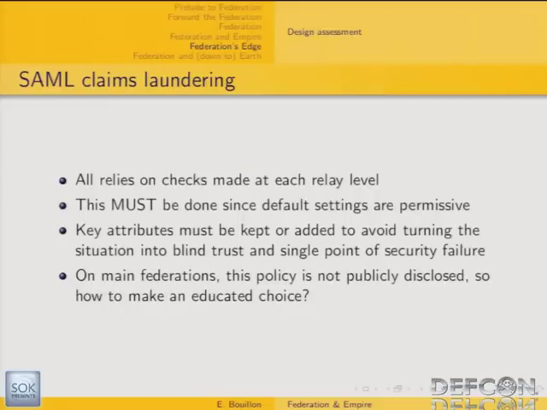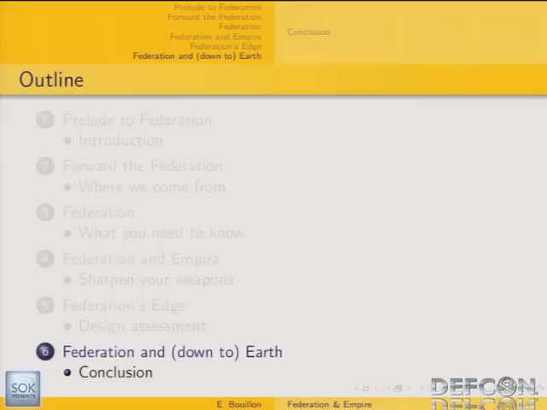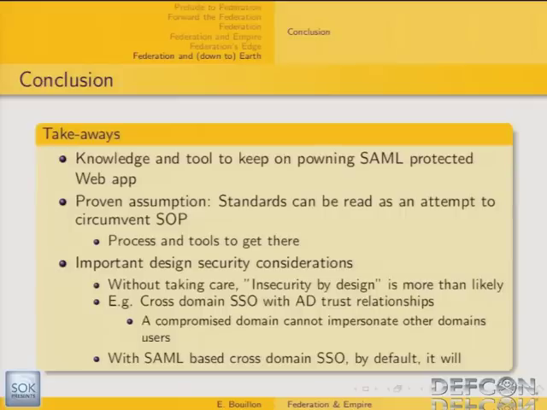So everything relies on the checks made at each level. This must be done since default settings are permissive. Typically, a way to do that is to have key attributes which are kept or added, to avoid turning the situation into blind trust of organization D. And also, when you join a federation, usually you don't have access to its policy, so you don't know exactly what checks are in place. And that's an issue. So that ends this presentation.